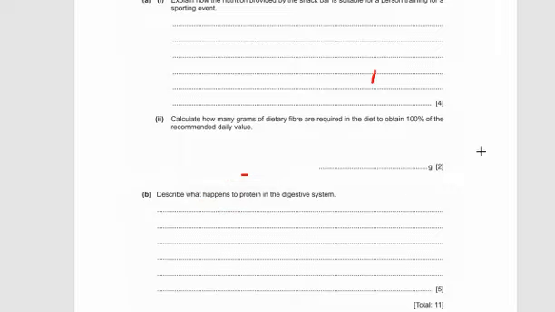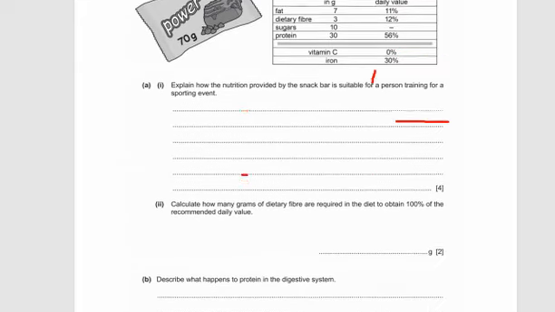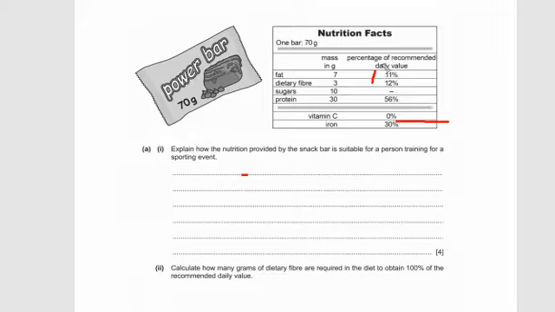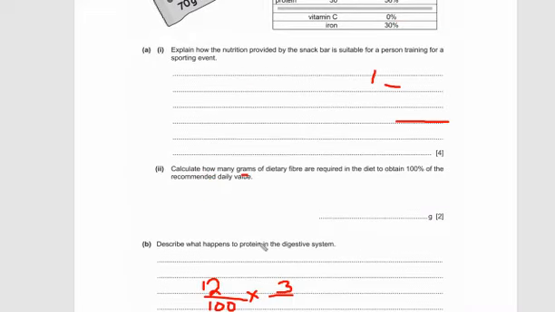Calculate how many grams of dietary fibers are required in the diet to obtain 100 grams of the recommended daily value. The percentage of recommended daily value is 12. So what we're going to do is simply divide 12 by 100 and multiply by the number of grams present in 1 bar. So in 1 gram, we're going to multiply it with the 3 and we're going to get the answer. You're supposed to do it on a calculator, and I will give you a rough estimation.